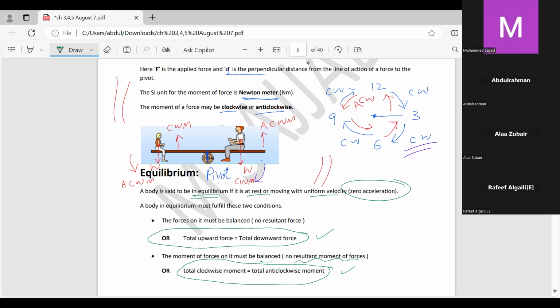But if the examiner is saying the body is not in equilibrium, what can be the reason? So you can say total upward force is not equal to total downward force. This is in case the examiner is saying that the body is not balanced, not in equilibrium. So equal will be replaced by not equal. These are the two conditions for a body to be in equilibrium.